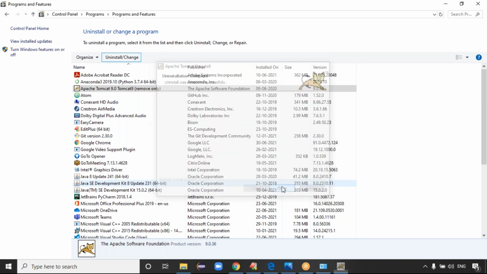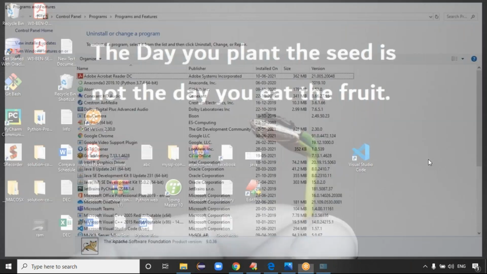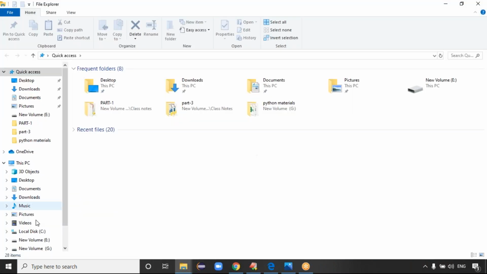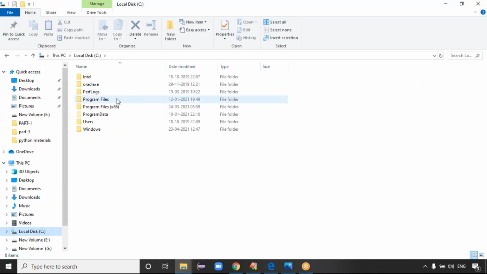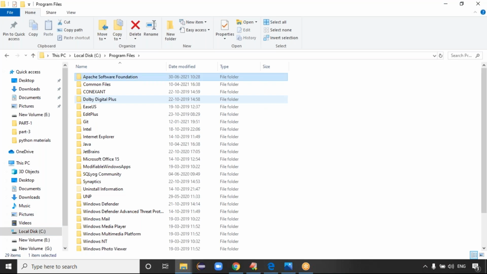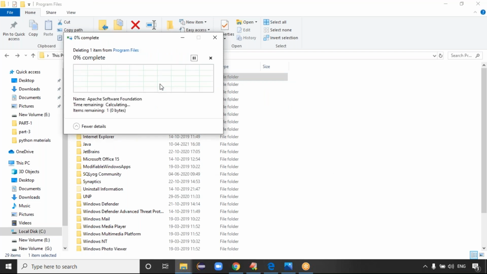Close the file. Uninstallation process completed, guys. Local disk C, let me see program files, Apache Foundation. The folder is empty, right? Exactly. Uninstallation is completed, guys.